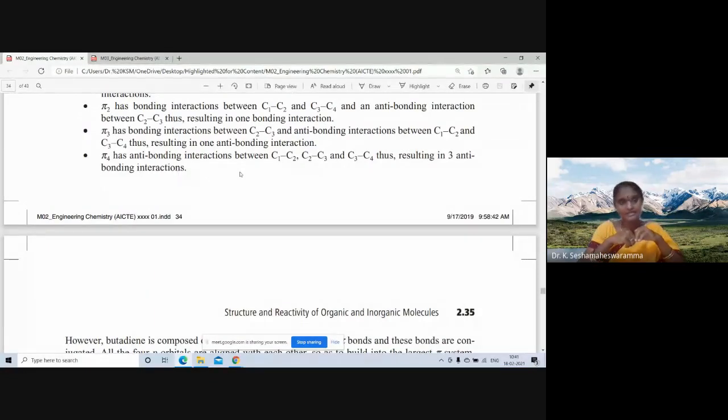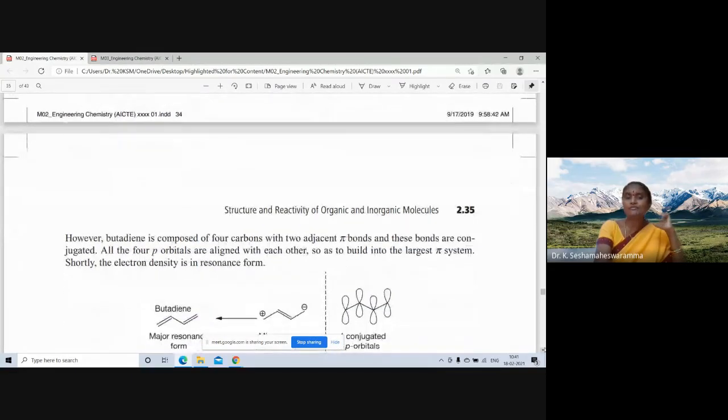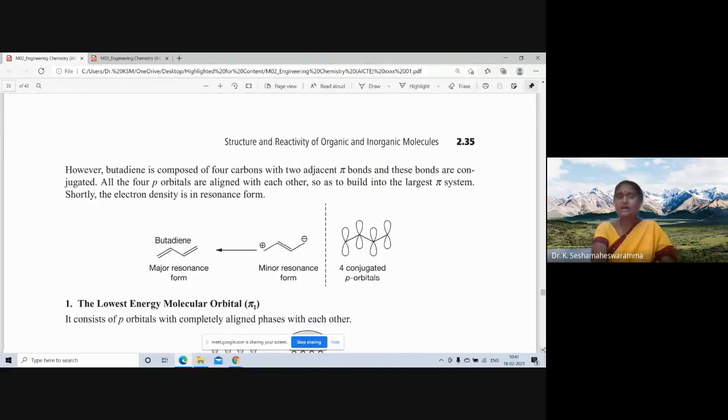All are anti-bonding interactions. Hence, butadiene is composed of 4 carbons with 2 adjacent pi bonds. These bonds are conjugated. All the 4 p orbitals are aligned with each other, so as to build the largest pi system.